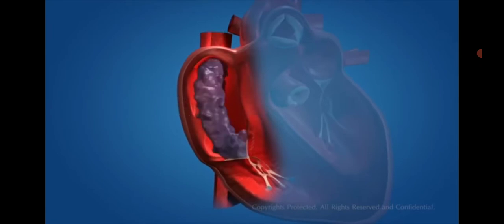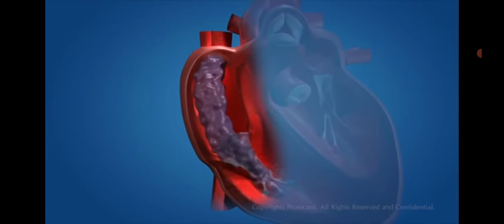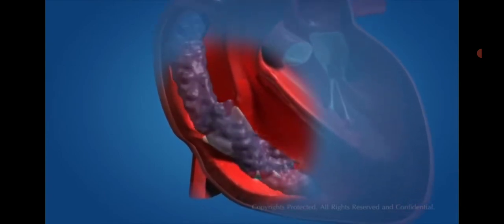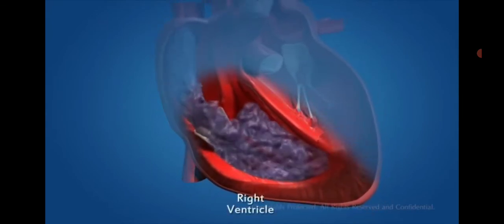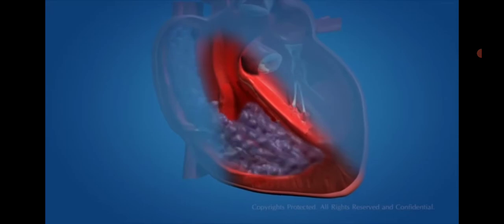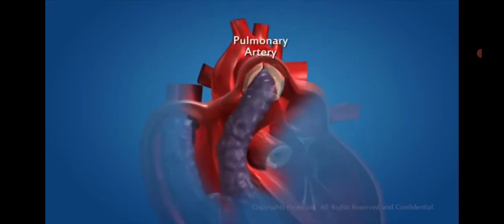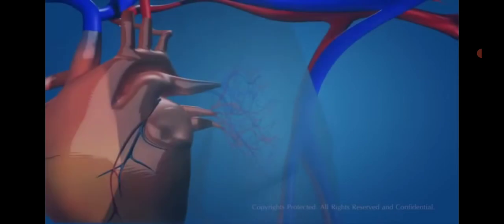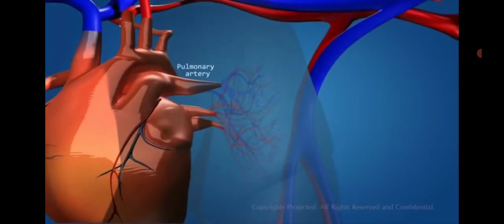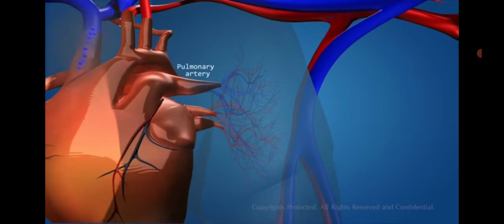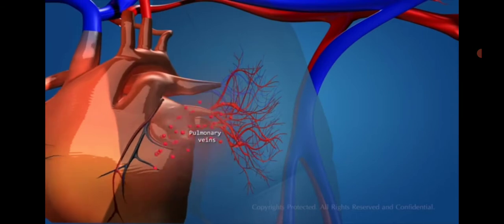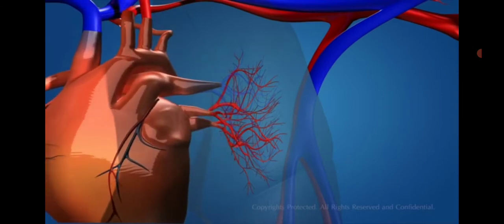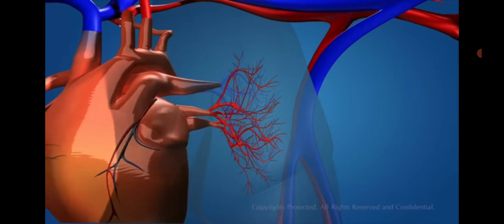The right atrium contracts, allowing the blood to flow into the right ventricle through the one-way valve. The right ventricle then contracts, pushing the blood into the pulmonary artery. The pulmonary artery carries the deoxygenated blood to the lungs for oxygenation. The lungs oxygenate the blood by exchange of gases and it flows back into the heart through the pulmonary vein, and starts the circulatory cycle all over again.